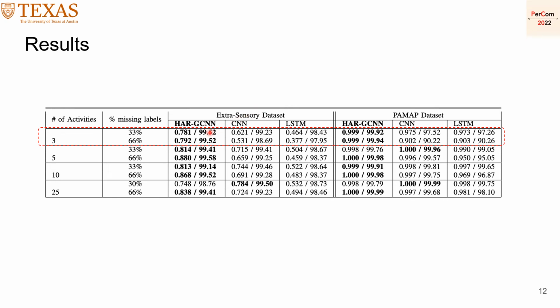As a general notice, the performance of HAR-GCNN is much better than the corresponding CNN and LSTM baselines. The second note is that the CNN performs better than the LSTM, and this is our observation at the start of the paper: RNN-based models tend to diverge over time when we have this number of activities, because they accumulate errors through predictions.